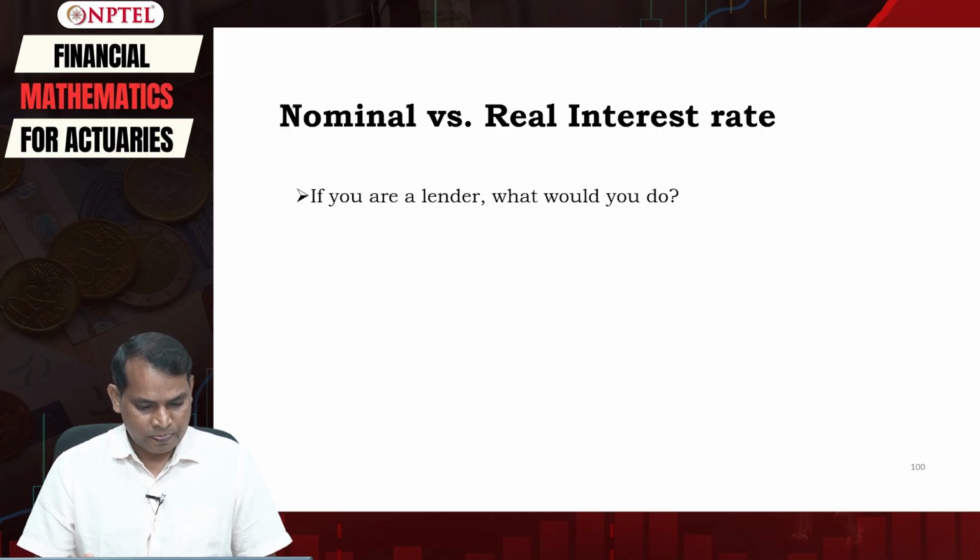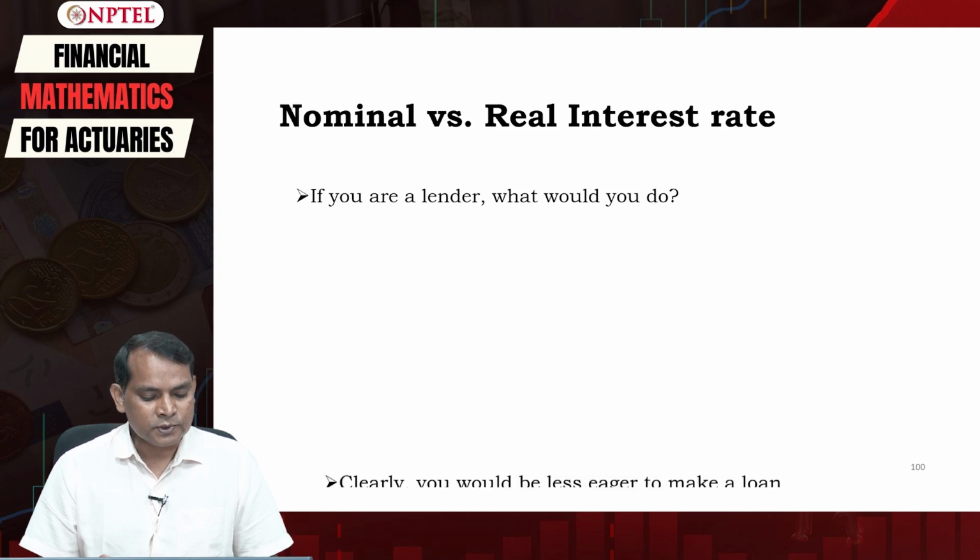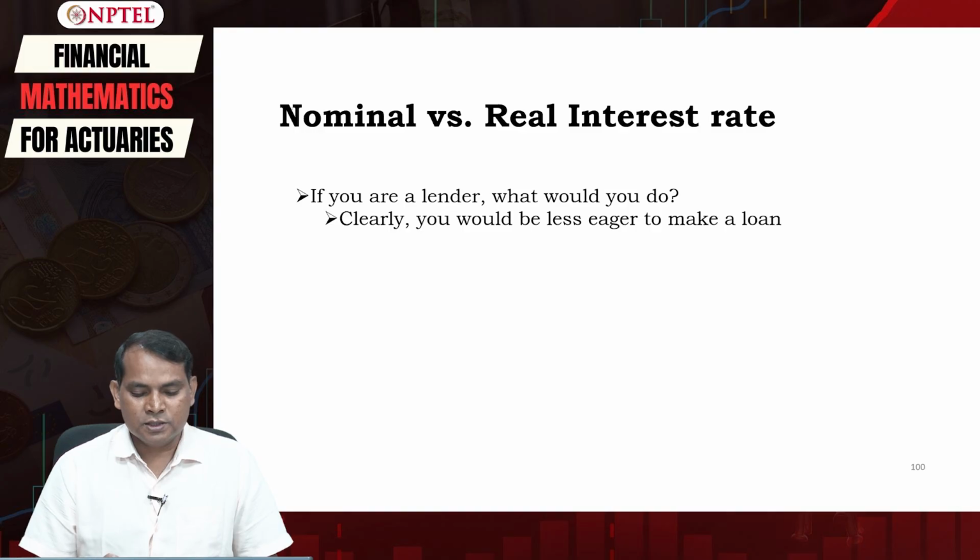Okay, so if you are a lender in our case here, what would you do? Just think for yourself: if you are a lender, what would you do? So clearly you would be less eager to make a loan, right? You don't want to make a loan if you are a lender.